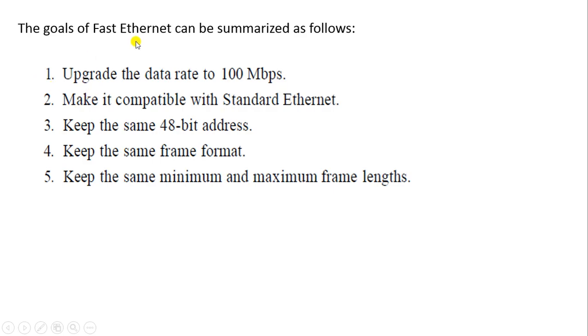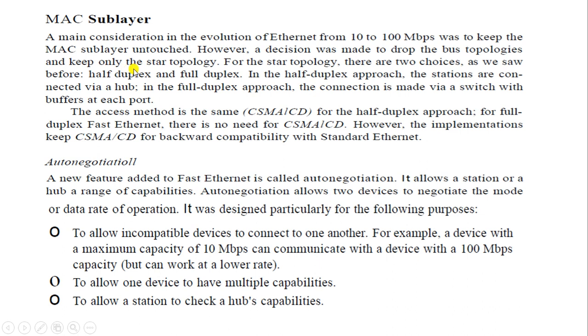So, the goals of fast Ethernet can be summarized as follows. Upgrade the data rate to 100 Mbps, make it compatible with standard Ethernet, keep the same 48 bits address, keep the same frame format, keep the same minimum and maximum frame length. So, we are going to study the MAC sublayer. The main consideration in the evolution of Ethernet from 10 to 100 Mbps was to keep the MAC sublayer untouched.